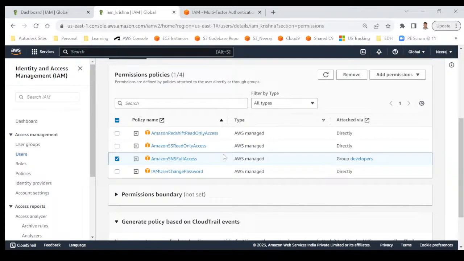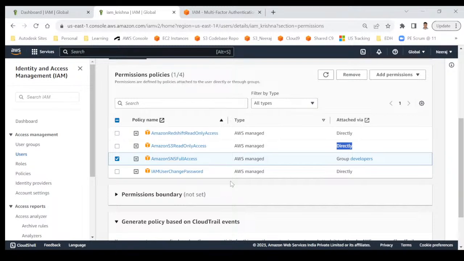Amazon SNS full access. And you can see this attached via. For other permissions, attached via is directly, because when we created the user, we directly attached them to the user. But this SNS permission is not directly associated with Krishna, rather, it is coming through a developer group. That means if I remove the permission from the group, it will also be removed for Krishna. But other permissions, those are directly associated with Krishna, those will not be removed. Okay, I hope it's clear to you what is user and what are user groups.